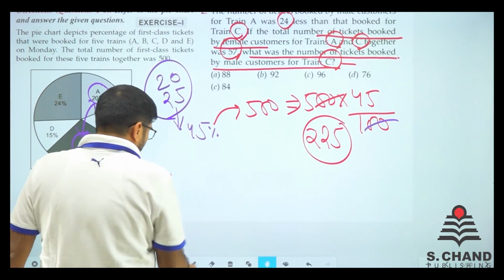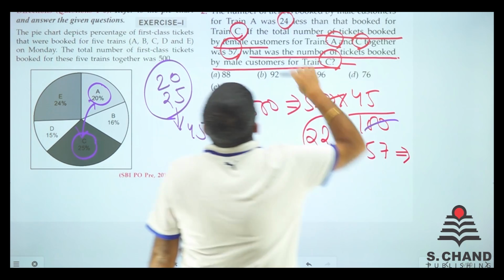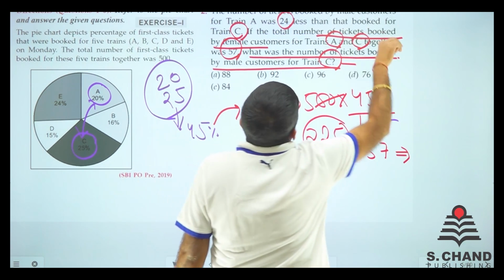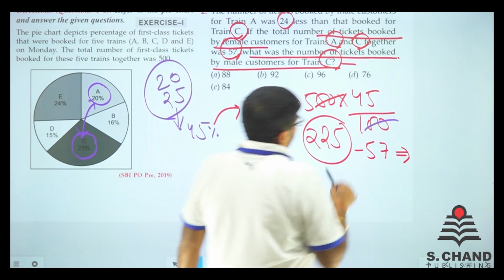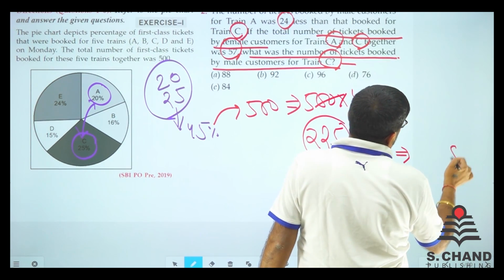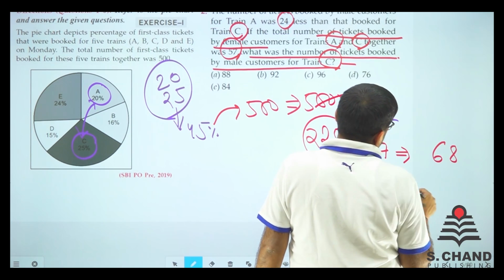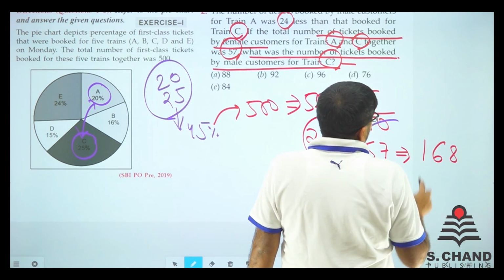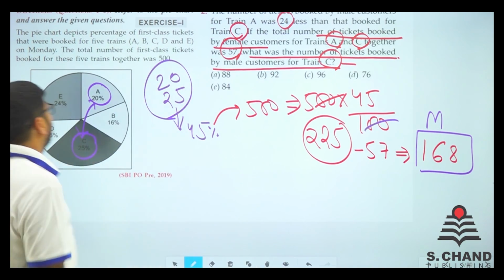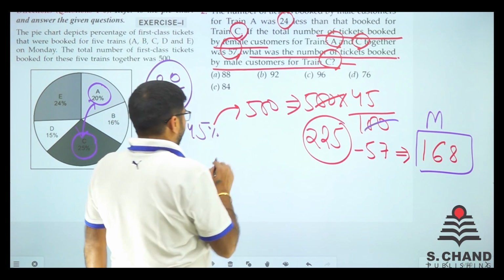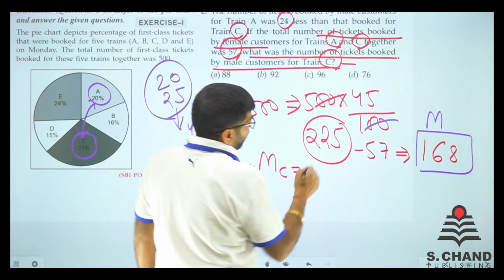Out of these 225, 57 were female. You can see that the female customers for trains A and C together are 57. So when you subtract, 225 minus 57: 15 minus 7 is 8. Then we have got 1 here, so 21 minus 5 is 16. So 168 total males are there who booked tickets for A and C. So I can say that male of A plus male of C total is 168.